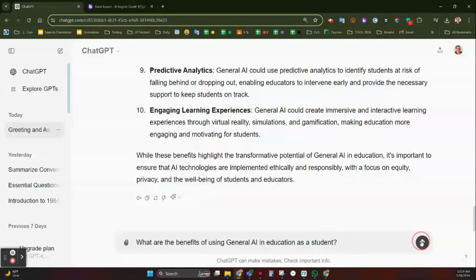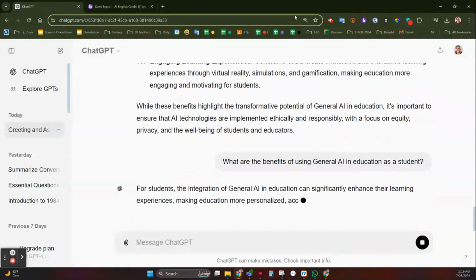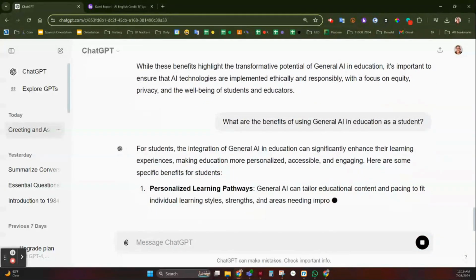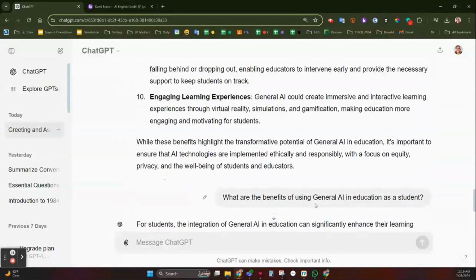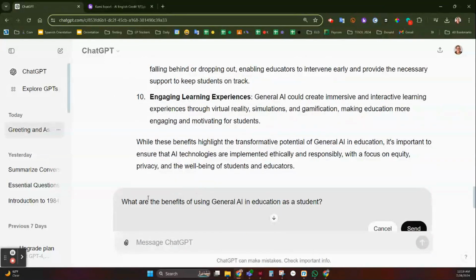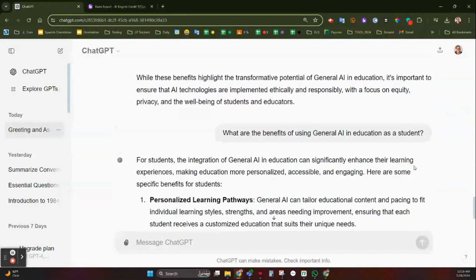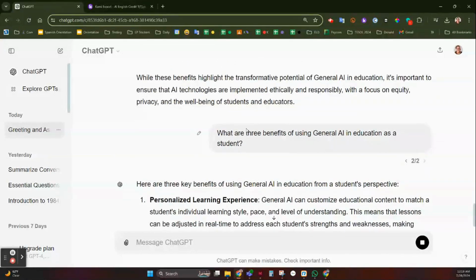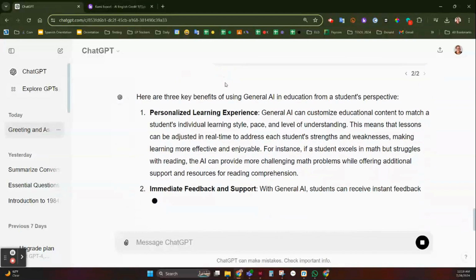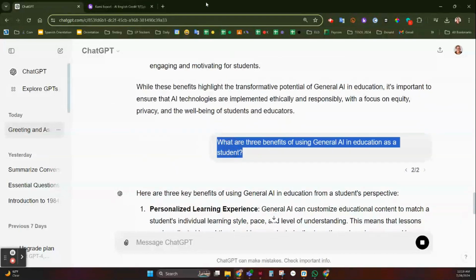So I'm going to copy that third one, and it's going to write it down and give me a bunch. But I realize I don't want 10 benefits. So I'm going to say, what are 3 benefits of using general AI as a student, and we're going to go forward from there. So you can see the different ways that I've adapted this question to meet the needs that I need.